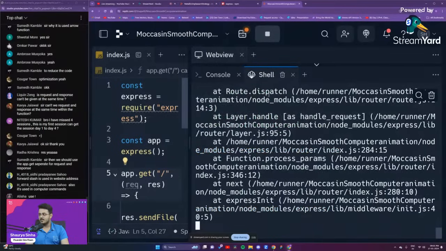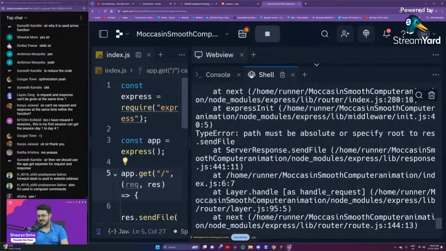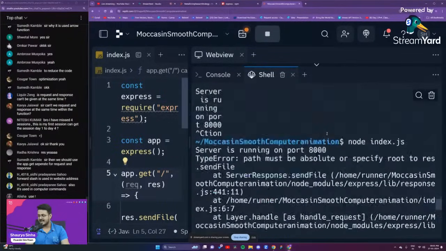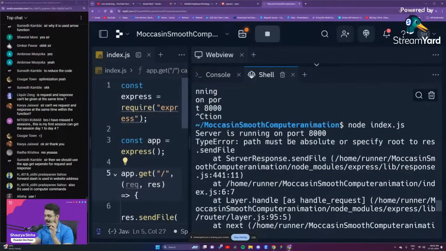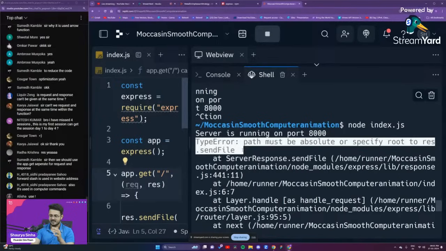Server is running on port 8000, and as you're able to see, we are getting an error. This is the entire error. Basically, it is saying path must be absolute or specify root to res.sendFile. This is the type error that we are getting, guys. Path must be absolute or specify root to res.sendFile.